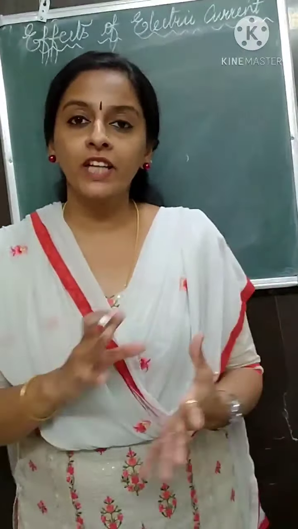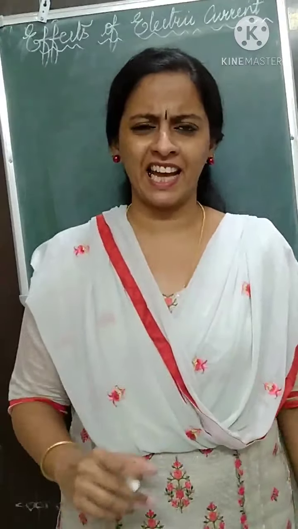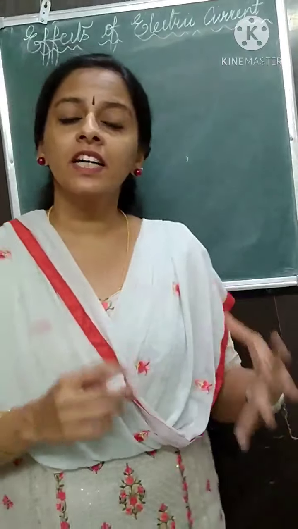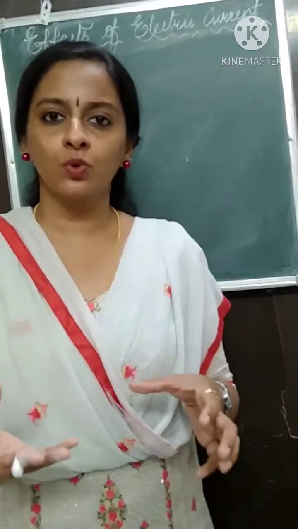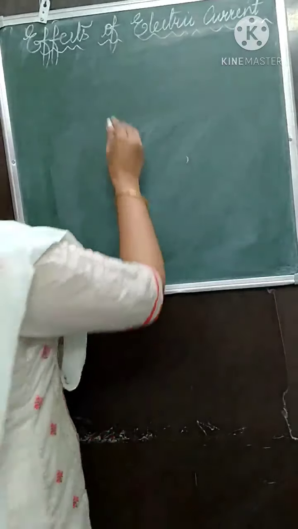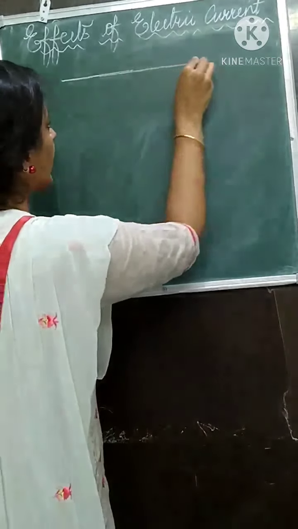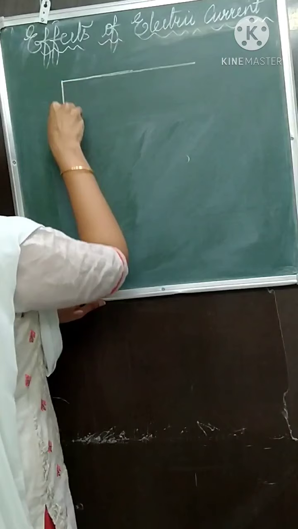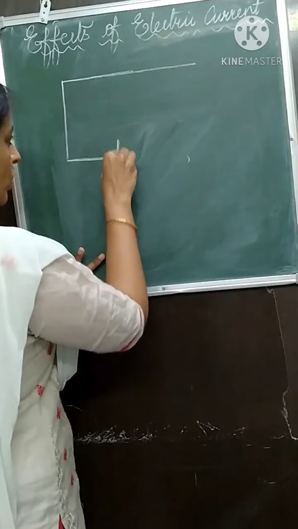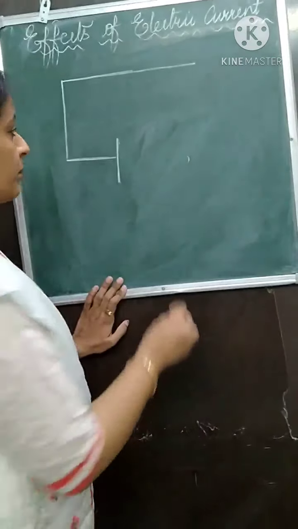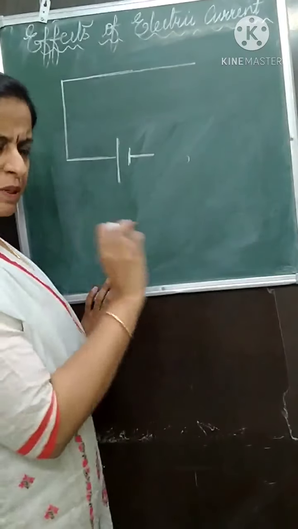Now after talking about electric current, let us focus on potential difference and circuit diagram. Let's start with the circuit diagram. A circuit diagram is just a graphical representation of the components that we use for a circuit. For example, conducting wires we show by lines. So let's start. We will draw a circuit diagram. These are the terminals of a cell. The longer one is the positive terminal, the shorter one is the negative terminal. Negative always let it be short.